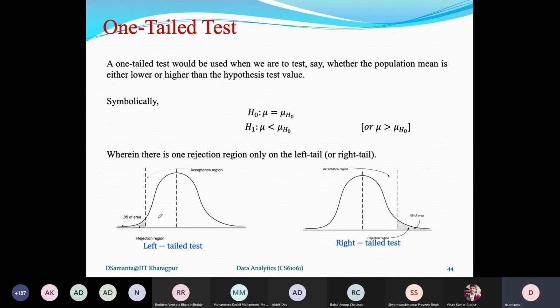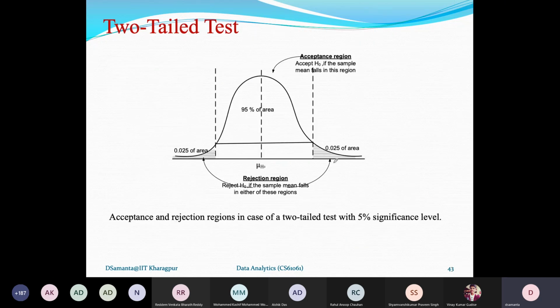So for alpha 5% with a two-tailed test, alpha by 2 is on the left side and alpha by 2 on the right side. That is why alpha equals 0.05 divided by 2, so it is 0.025 on both sides. I hope you got it.